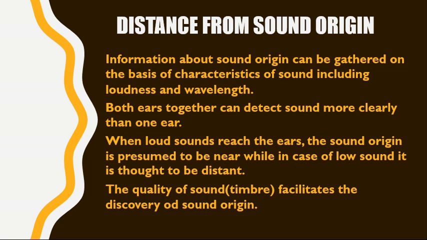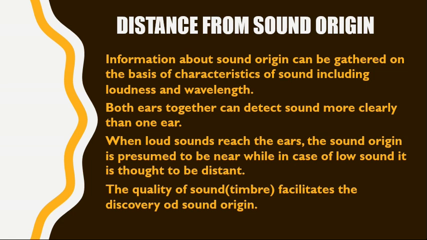Accurate information about sound origin has a very important role in space perception. This information can be gathered on the basis of the characteristics of sound that include the loudness and the wavelength. These waves produce perception of the sound origin when they reach the ear at a specific frequency.